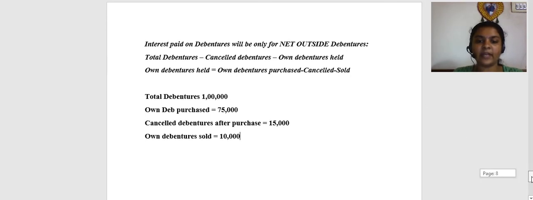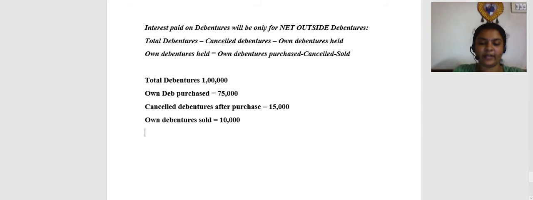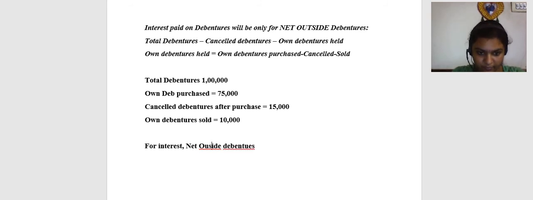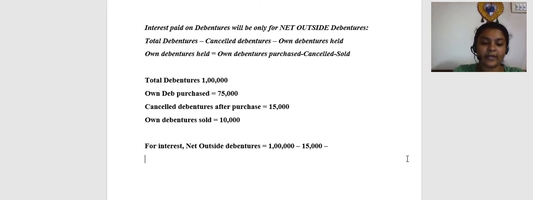Then what will be the number of debentures for interest? For interest, net outside debentures is equal to total 1 lakh minus cancelled debentures 15,000 minus own debentures held. Now what is own debentures held?